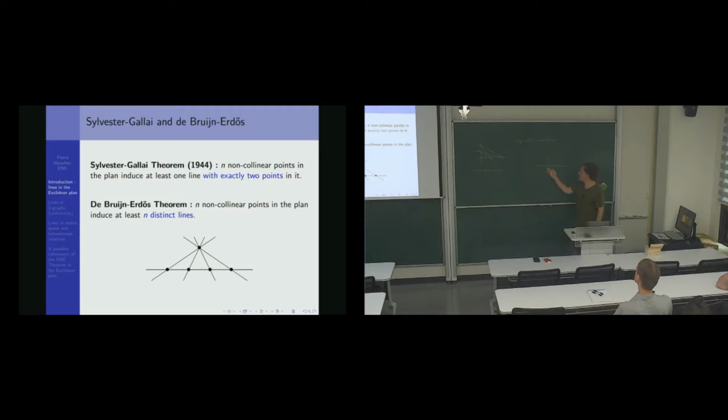Then I claim that this line has exactly 2 points. So let's check. It has at least 2 points. And assume for contradiction that it has 3. If it has 3, there is at least one side of this projection that has 2 points, say this one. But then this line exists, and together with this point, it contradicts the minimality. Boom. So this is a really, really simple proof. And this was proved in the 60s, maybe even the 70s, so it needed 20, 30 years to find it.